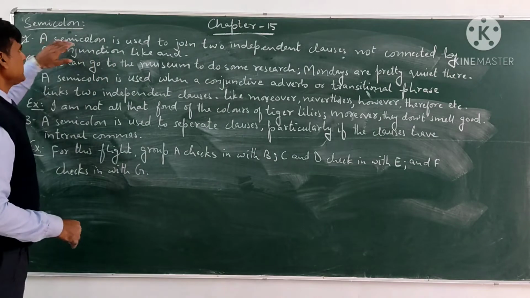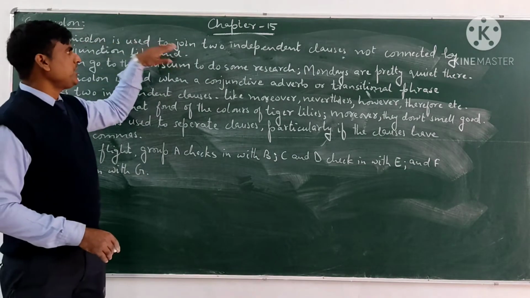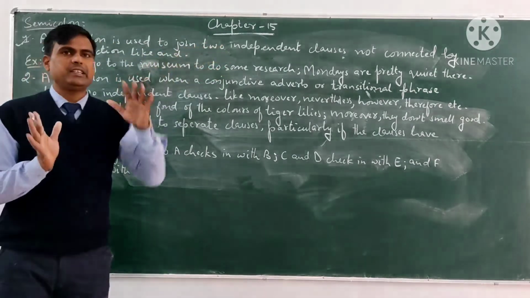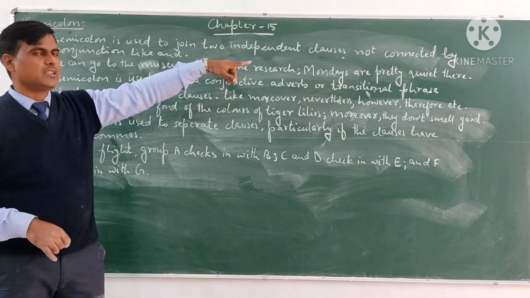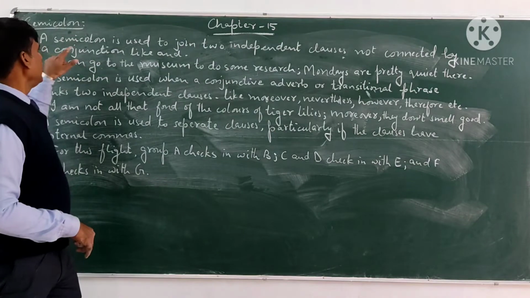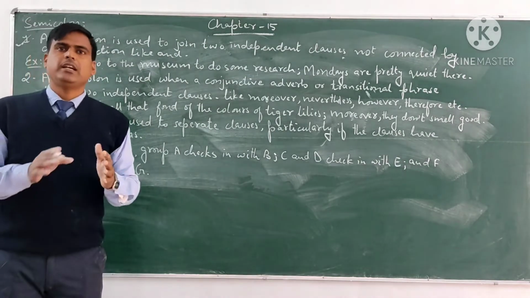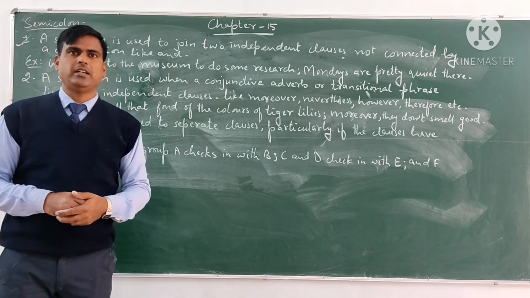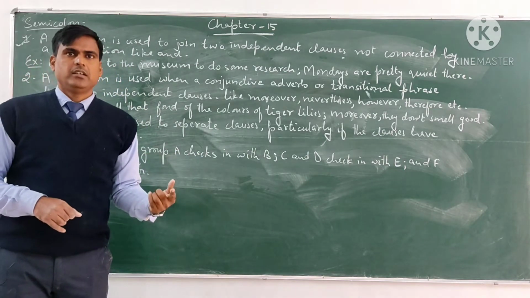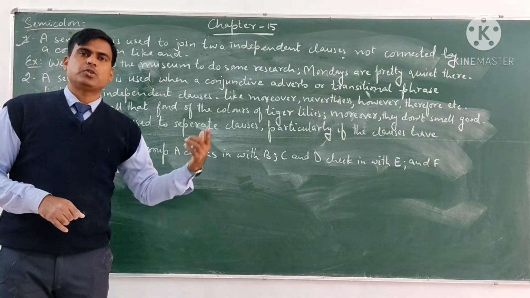So a semicolon is used to join two independent clauses. If there are two independent clauses and those clauses are not connected by a conjunction, then we use the semicolon. If there is a conjunction, there is no need of a semicolon. If there isn't a conjunction, at that time we use the semicolon.